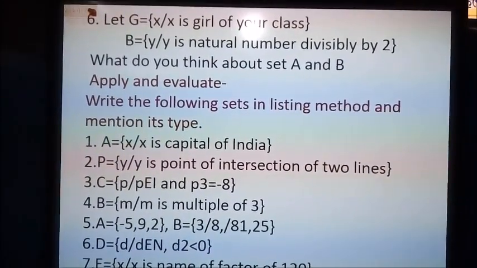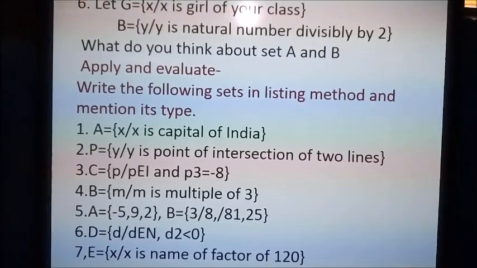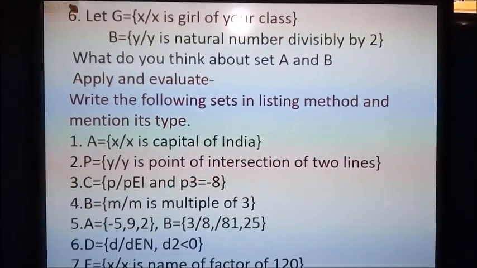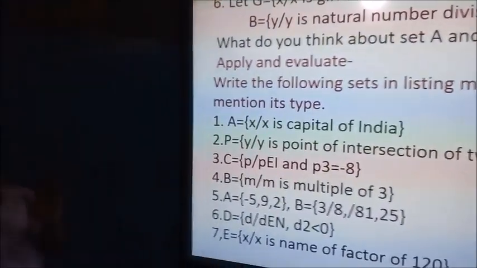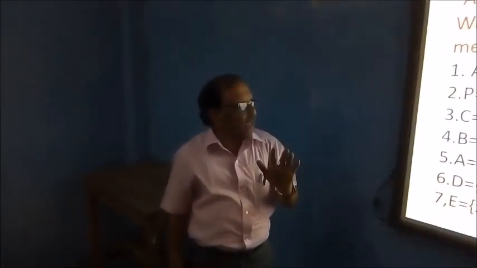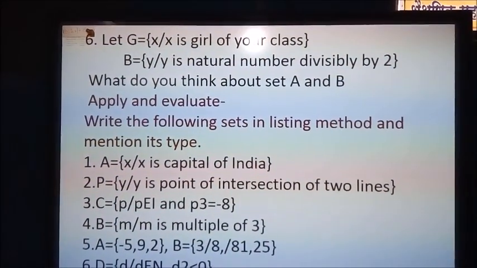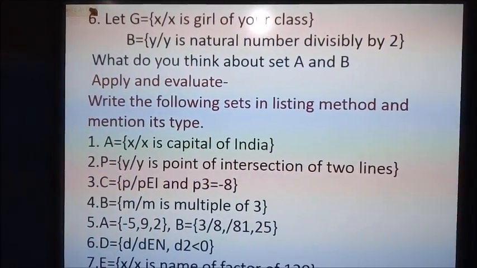G is the set of the girls in our class. B: every element of B is Y, and Y is a natural number divisible by 2. What do you think about A and B? These are the examples for apply and evaluate.